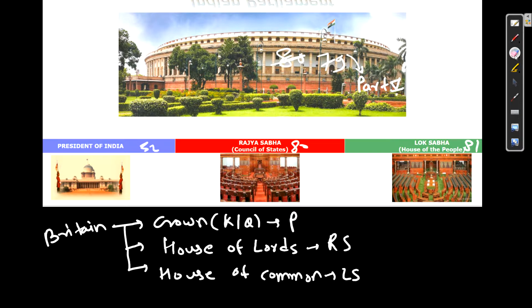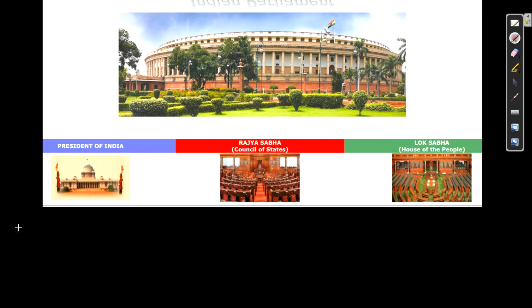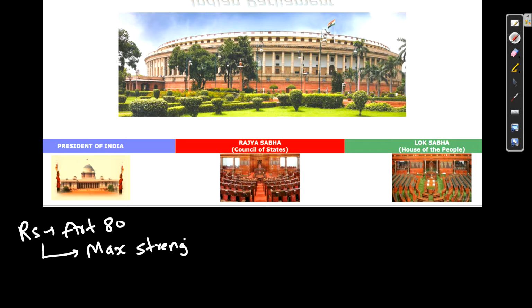Now the main important thing is your Rajya Sabha, which is formed under article 80, okay? So you should always know that the maximum strength of Rajya Sabha should be 250, okay? Now what is the present strength then? The present strength is 245, okay? Now how this 245 is divided, we will see. Just make notes like this only, because it is easy to remember.